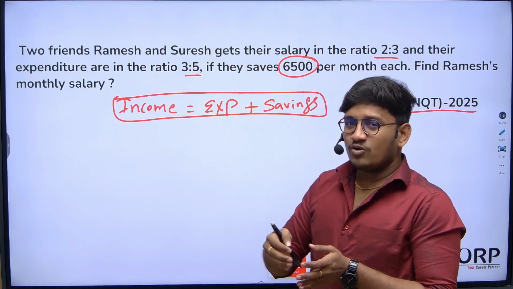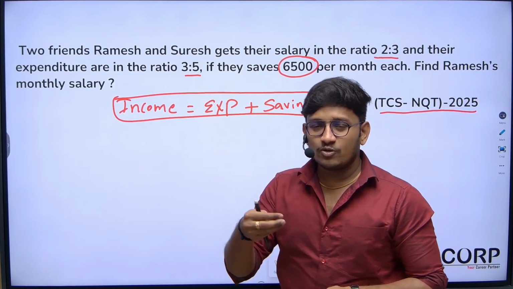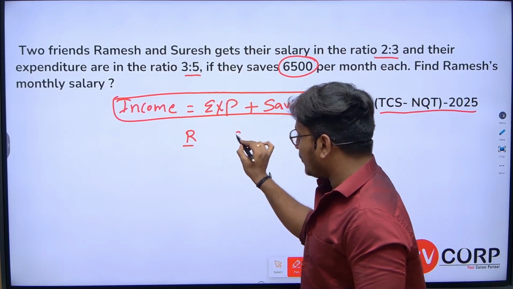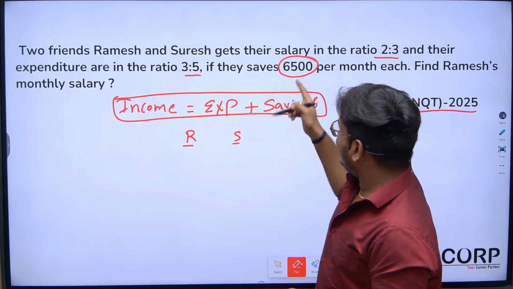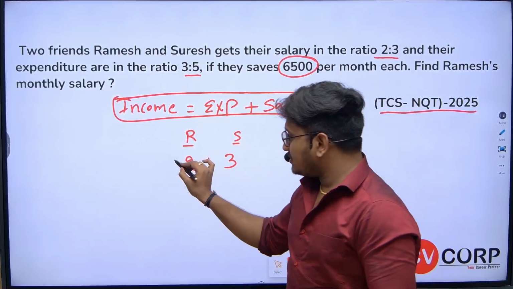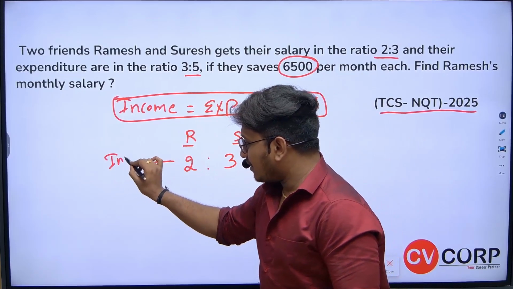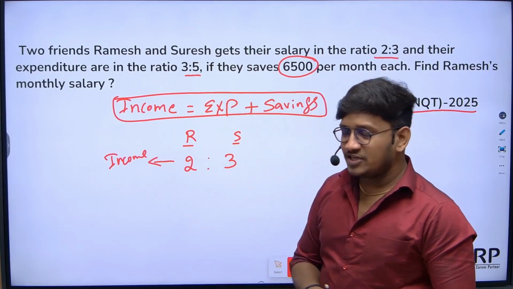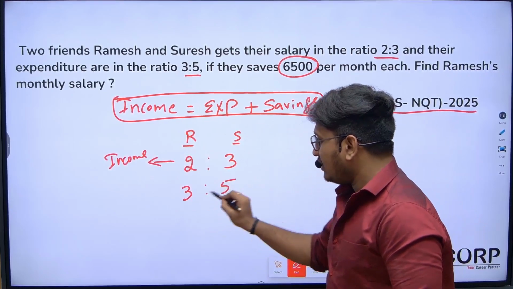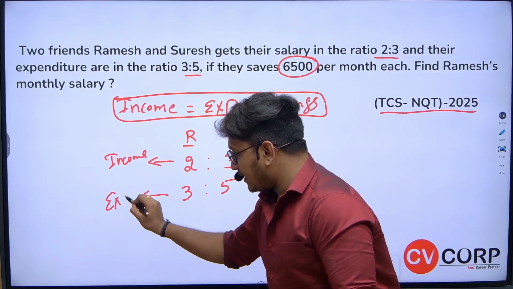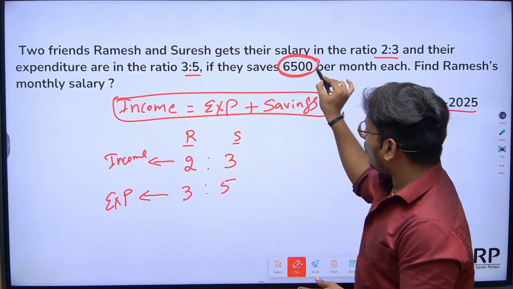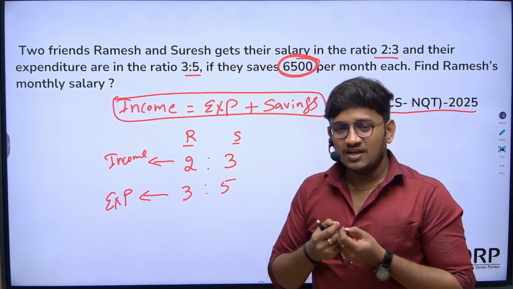But here they have not given direct values, instead they have given ratios. Let's try to solve this question. There are 2 people, Ramesh and Suresh. Their income, salary, are in the ratio 2:3. This is what they have given as income. What about their expenditure? 3:5. This is their expenditure. Now if you observe, they both save 6,500 rupees. This is the key point that we can consider.